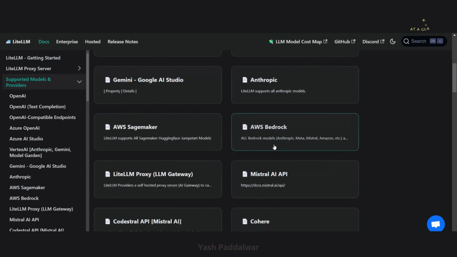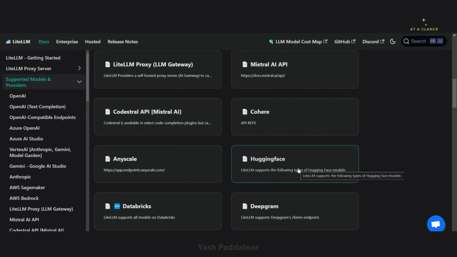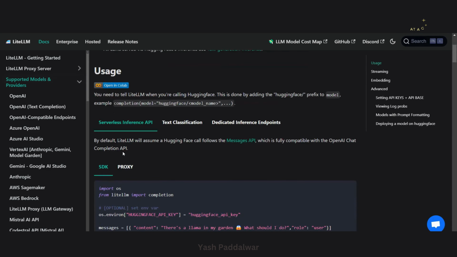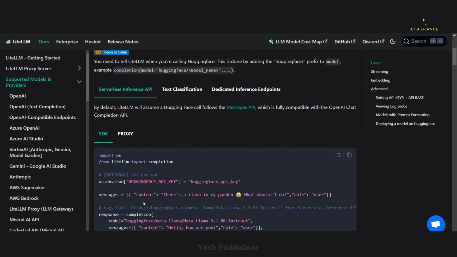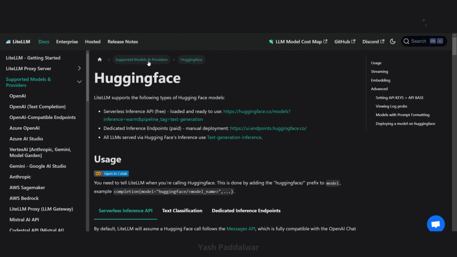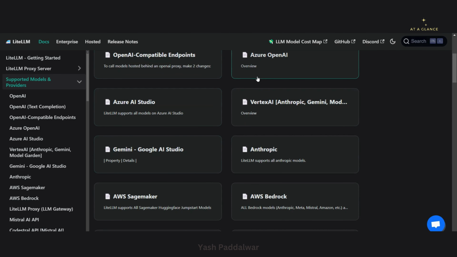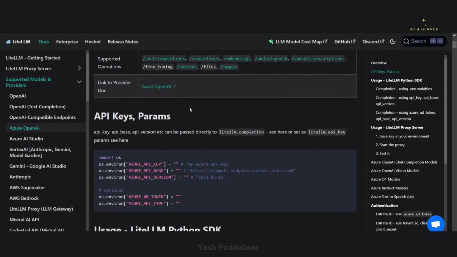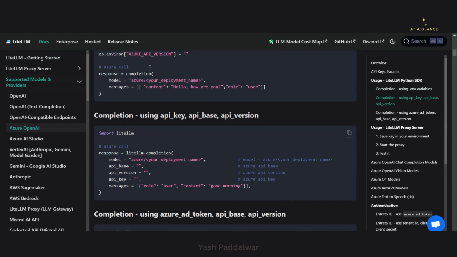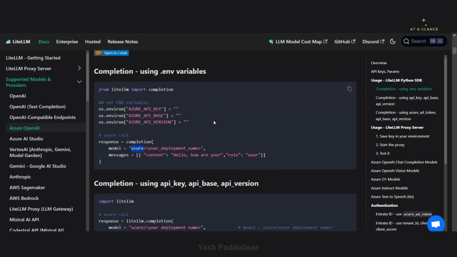Similarly, if you want to access it from Hugging Face and want to know the provider name, just click on Hugging Face and you get the provider. Let me show you for Azure OpenAI. Here you can easily see the provider name is Azure. I hope you are understanding what I am trying to convey.